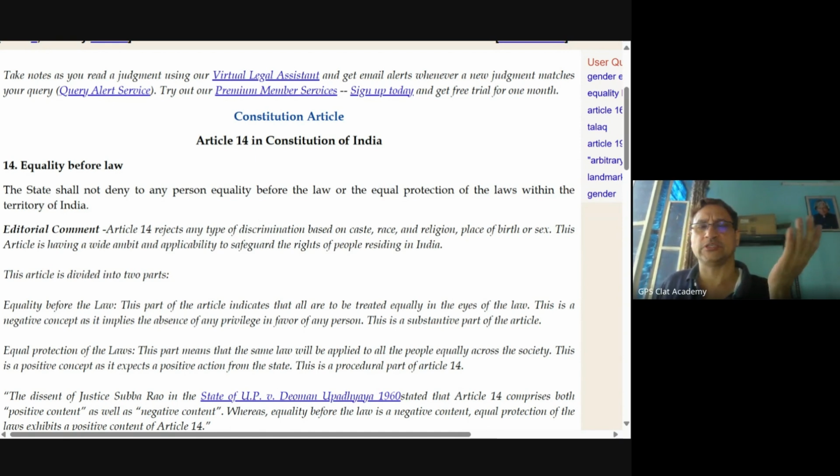Why this? How can it be justified under Article 14? The reason is that equality is between equals. Unequals cannot be made equal. The print media and the other media, which is the television media or video media, whatever you call it, the print media is different from the electronic media. There's a day and night difference between them. When you watch a movie, the impact of the movie on the mind stays for a lifetime. It doesn't go anywhere. The impact is so deep, so profound, that it will not go away.